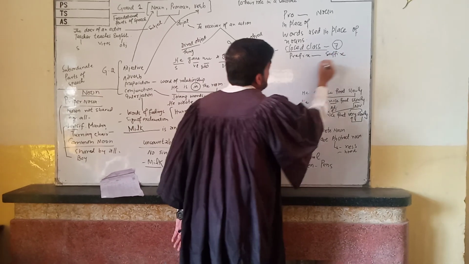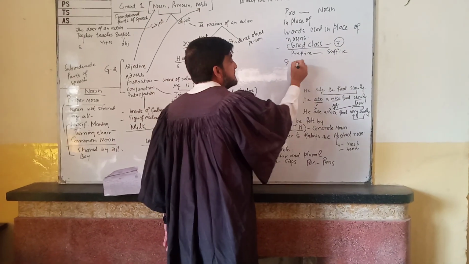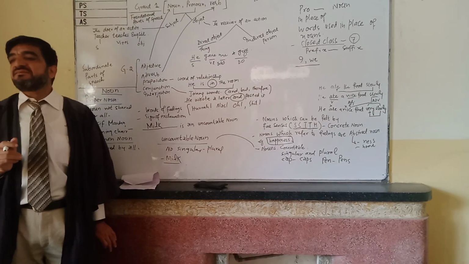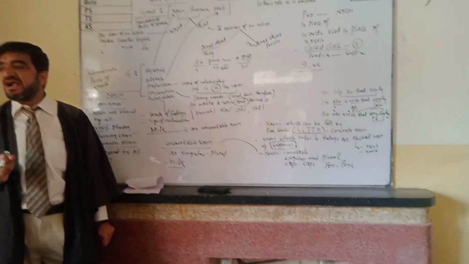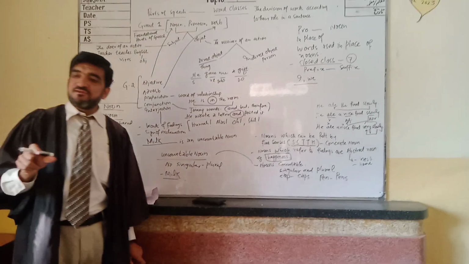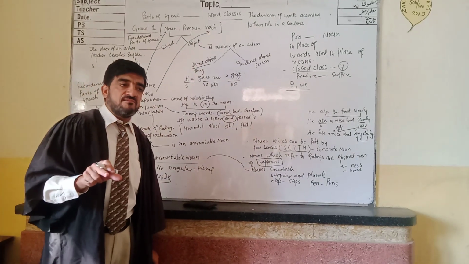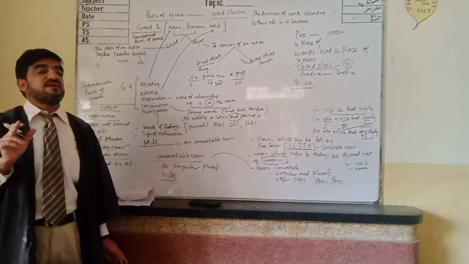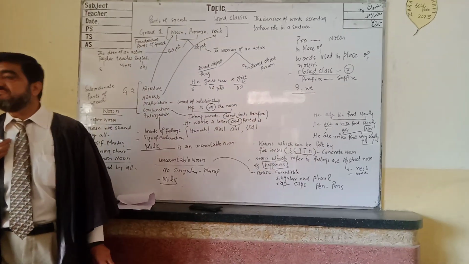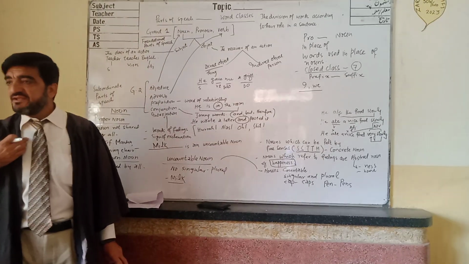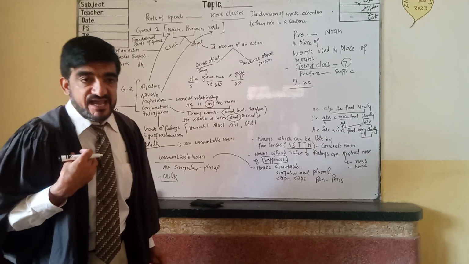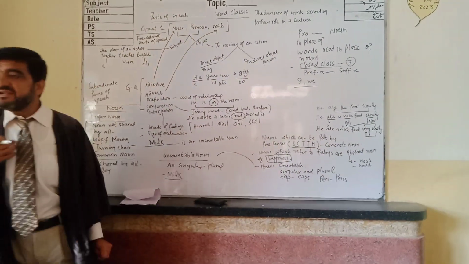And they are 7 in number, that is I and we. These two are called first person pronoun. First person pronoun is the type of pronoun which is always present and which is always speaking. I am teaching you. And you people say, we are learning.